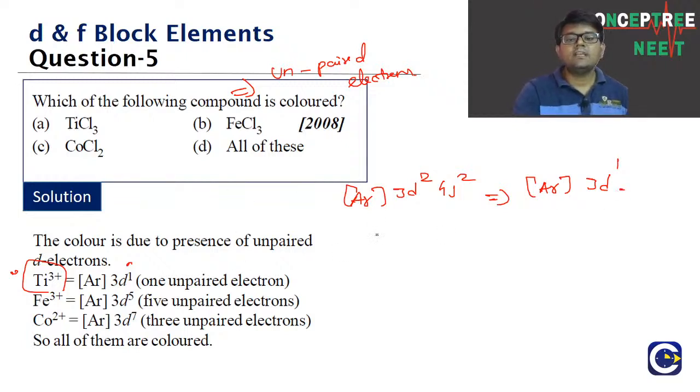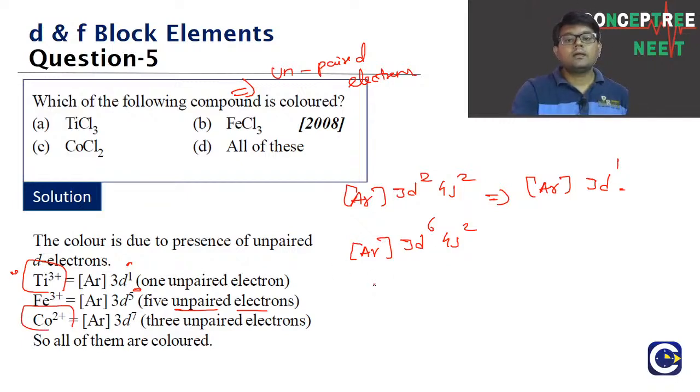If you look at Fe3+, Fe3+ will have an arrangement of argon 3d5. It will have 5 unpaired electrons, because we have to check the normal arrangement of iron. Iron is argon 3d6 4s2. After removing 3 electrons it becomes argon 3d5. Then cobalt 2+.